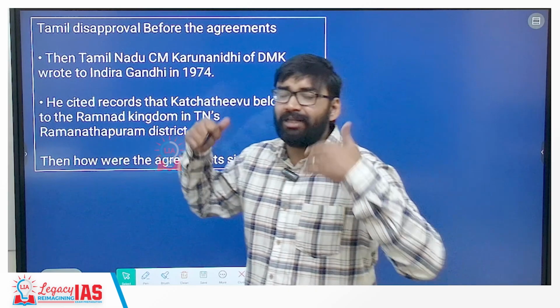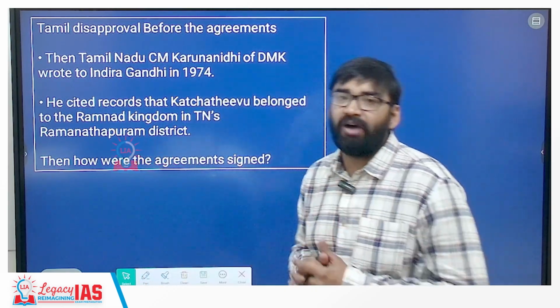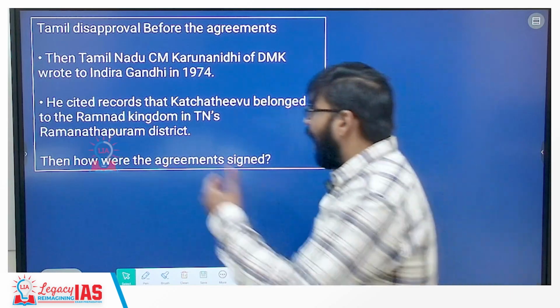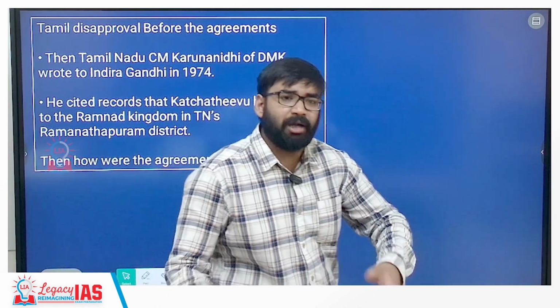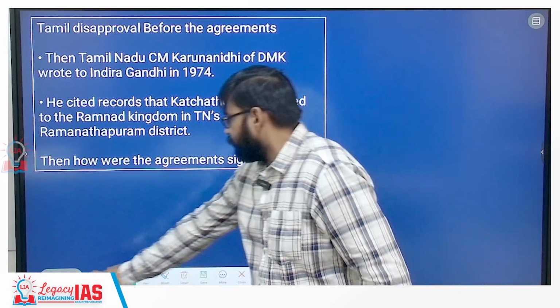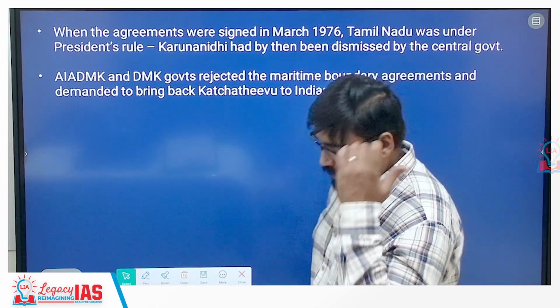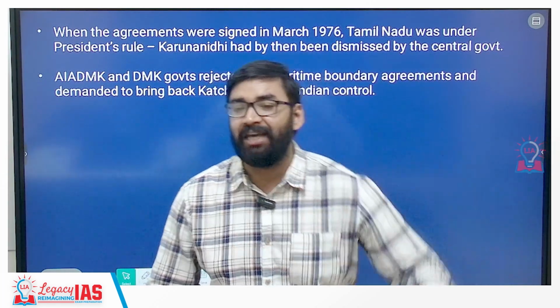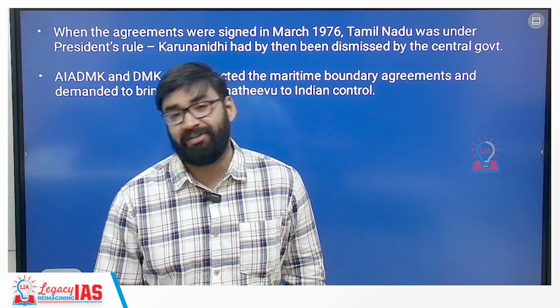ये किसको belong करता था? Ramnad Kingdom को, Ramanathapuram Kingdom को. And that is why he asked one question, then how were the agreements signed? Without consulting the state government, how can you sign these agreements? Getting my point? Now, so now the question here is, अब जब agreement sign किए गए थे in 1974 and then another agreement in 1976.